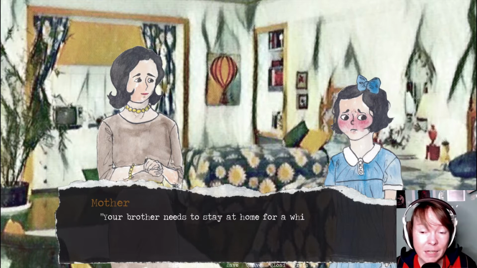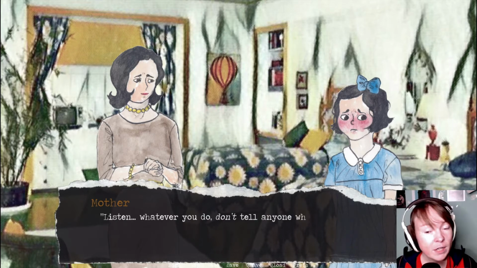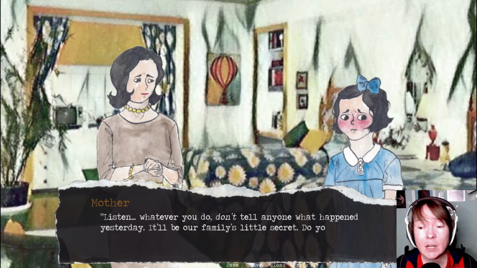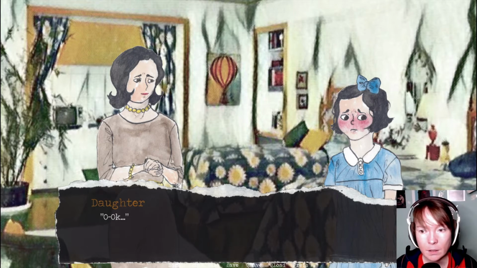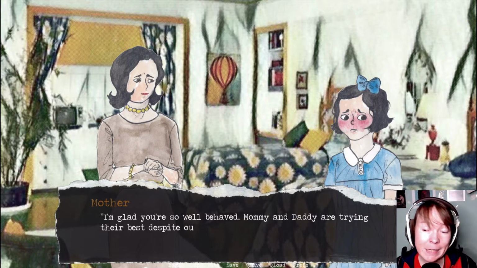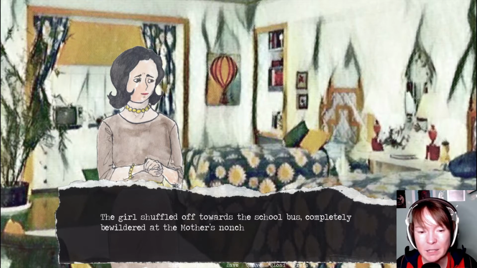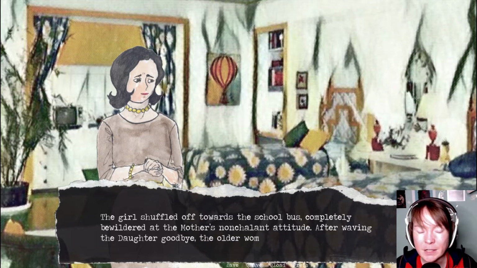Your brother needs to stay at home for a while so he can recover from his injuries. Listen, whatever you do, don't tell anyone what happened yesterday. It'll be our family's little secret. Do you understand? Okay. I'm glad you're so well behaved. Mommy and Daddy are trying their best despite our predicament. The girl shuffled off towards the school bus, completely bewildered at the mother's nonchalant attitude.